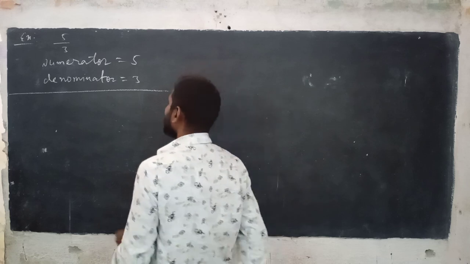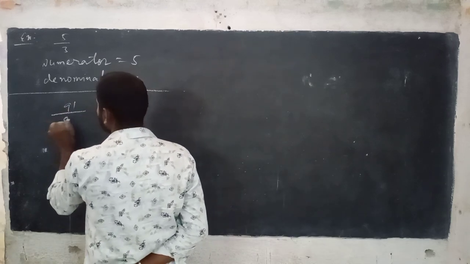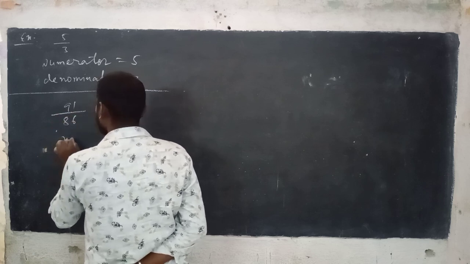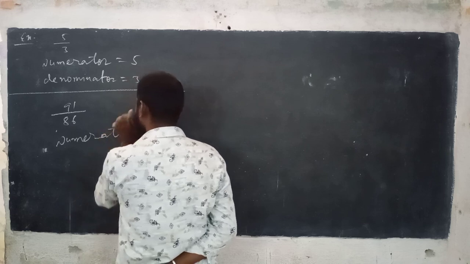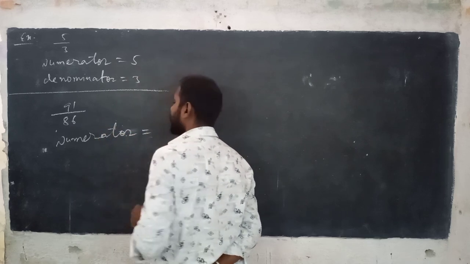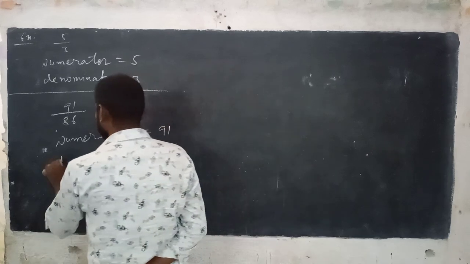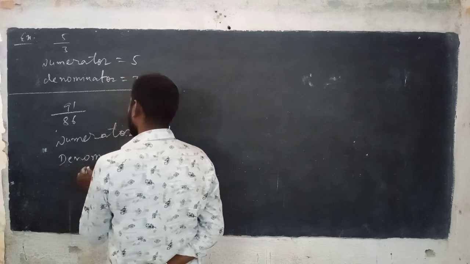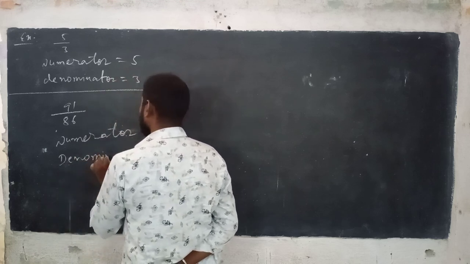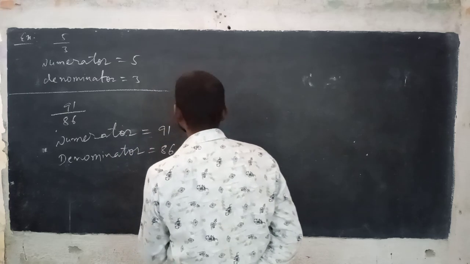Now another example. 91/86. Numerator 91. Denominator 86, like that one.